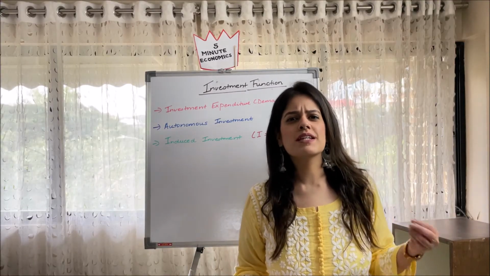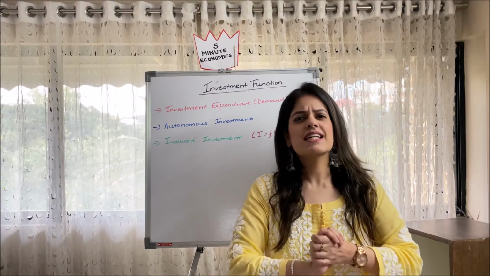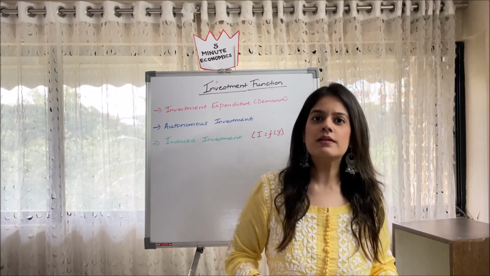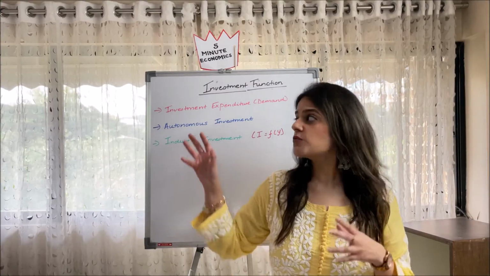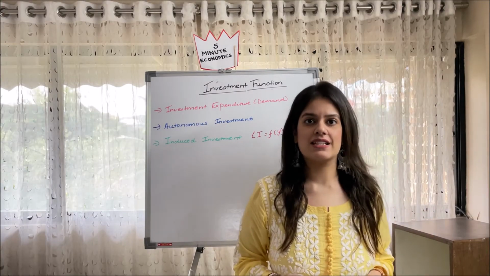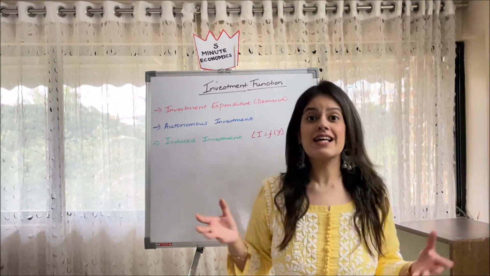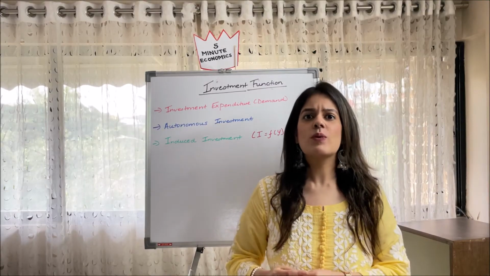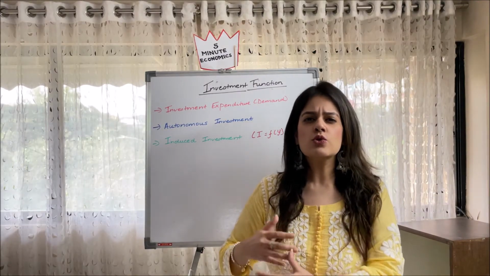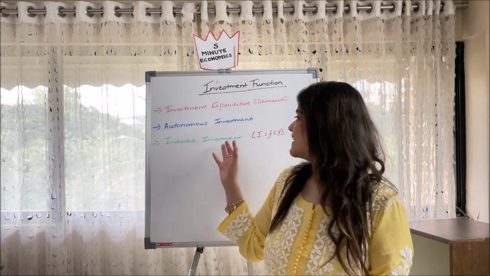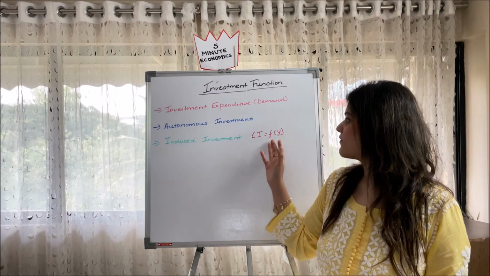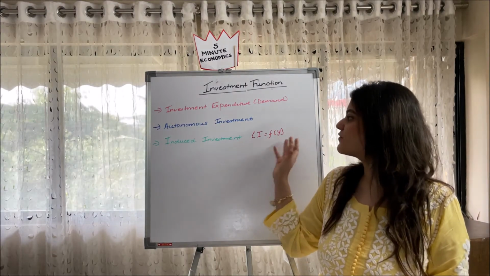Autonomous investment, as the name suggests, is independent of changes in income, changes in prices, wages, everything. And Keynes considered this particular investment in his analysis, whereas induced investment, as the name suggests, is that investment which is induced, which happens due to changes in profits, wages and income. So we can see I = f(Y), that is, investment is a function of income.